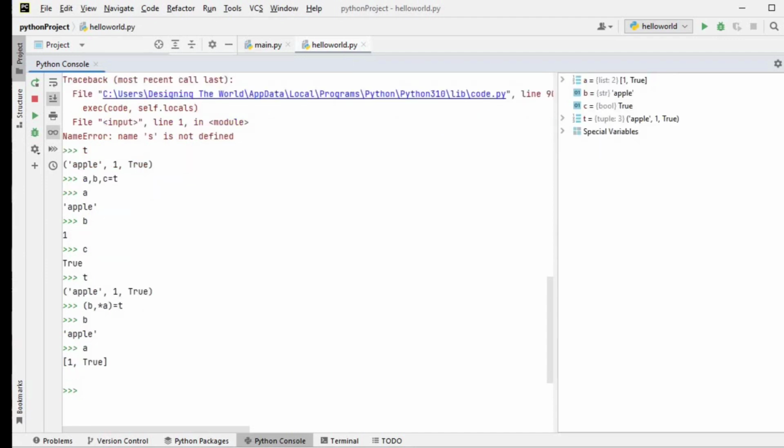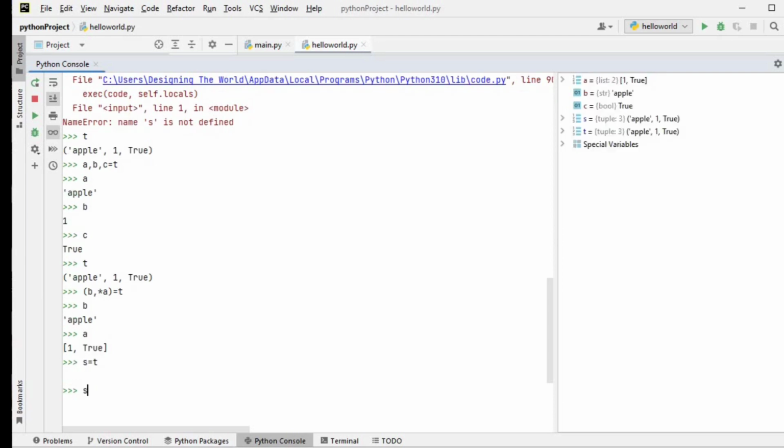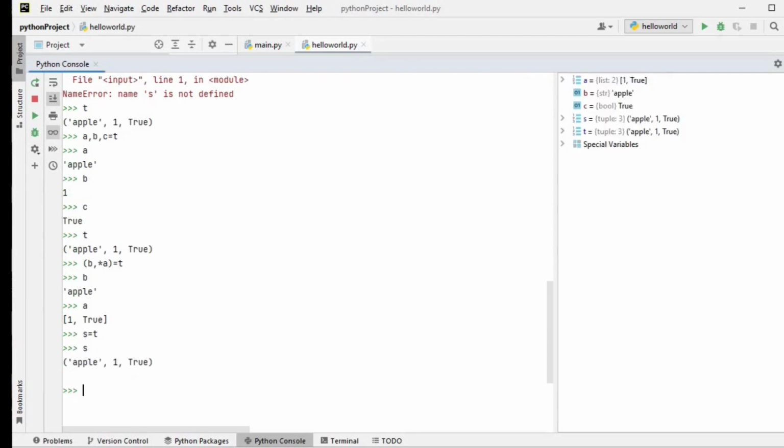Okay, this is the thing. Suppose you want to add or remove an element. What you have to do is convert the tuple into a list, then apply the list methods, and then convert it back into a tuple. So in this way you can process it. Directly you cannot update or delete any items in the tuple. Okay. Now what I am doing is assigning s is equal to t. It will copy the elements in t to s, as we have seen in the list.